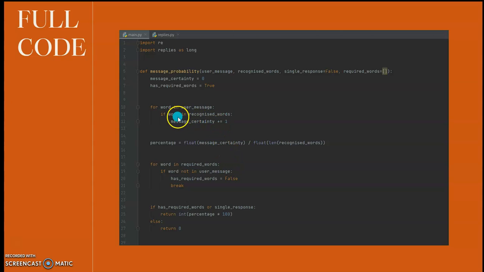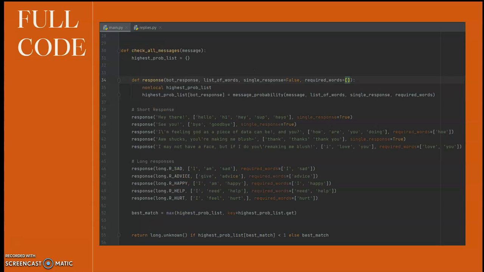And for word in user message, if word in recognized words is correct, that means it counts with a certainty value of 1. And the percentage is float of message certainty over float of length of recognized words. And if has required words or single responses, it would return an int, percentage times 100. So it would check all of the message probability and the highest probability list, and the def responses list of words, simple response as false, and highest probability list, bot response, and message probability list would be message list of words, single response and required words.